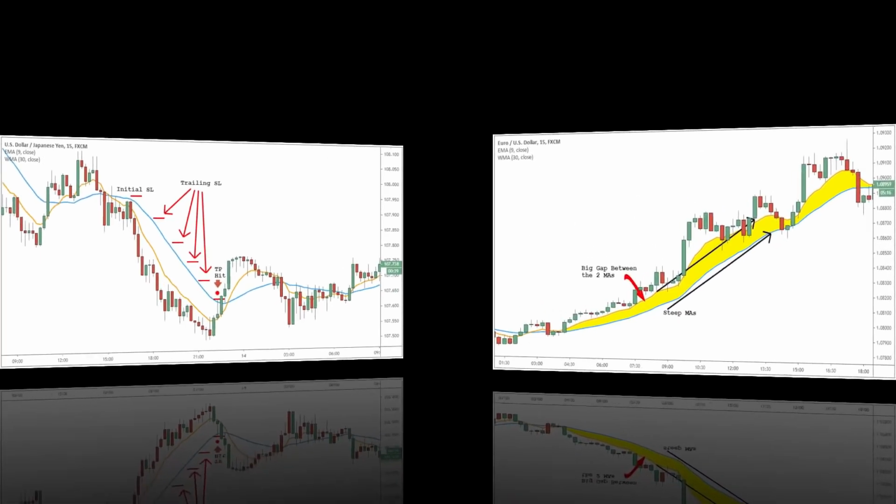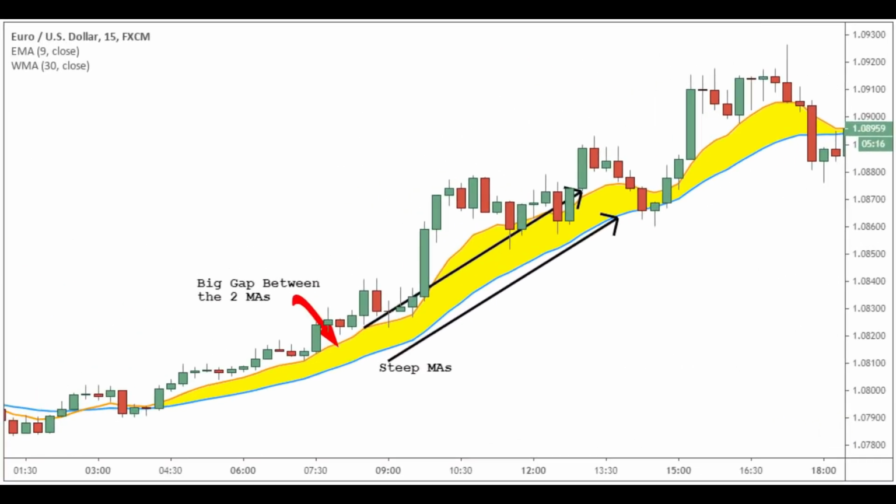Let's see what type of trading environment is best suitable with the 930 moving average trading strategy. When to use the 930 trading method. The 930 trading method is a type of trend-following strategy that seeks to enter the trade on pullbacks. In this regard, the best time to use the 930 trading strategy is when we have established a trend.